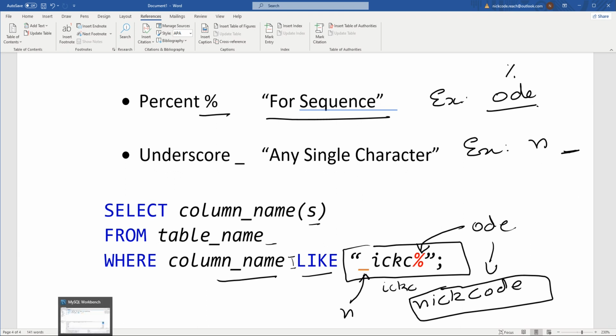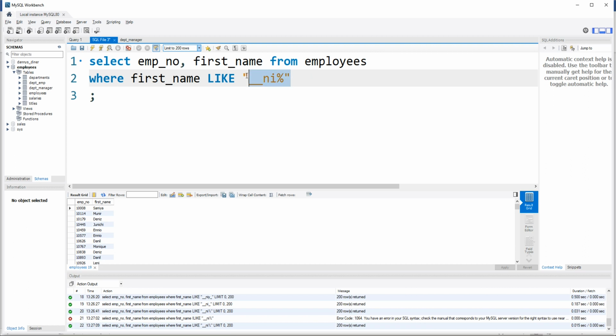Let's see a few examples in MySQL as well. Suppose I have chosen two columns, employee number and first name from employees, and I want to see first names whose name starts with one character, and then NI is fixed, and then there is a sequence of characters no matter what.